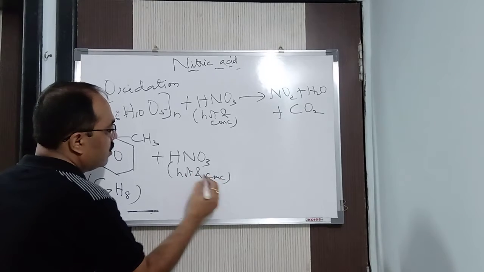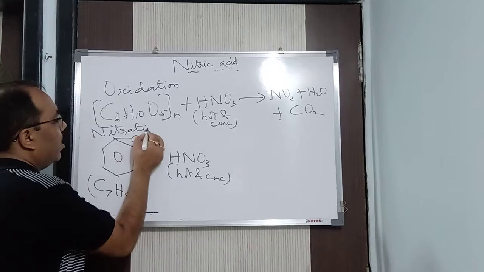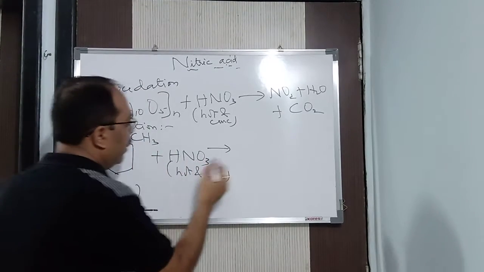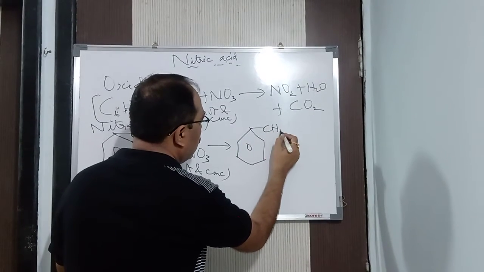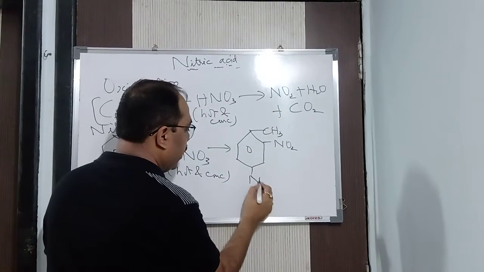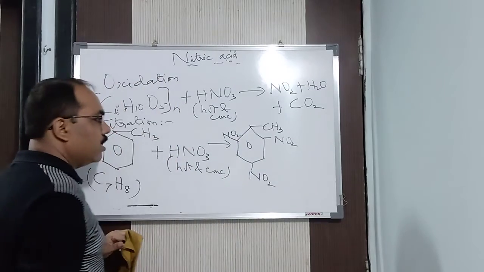Now, this reaction is not called an oxidation reaction. This is known as nitration. Why is it nitration? You will see it. First, let me draw the structure. What will happen? See here, the CH3 group is in the first position. Here NO2 will be added in the second position. The third will not be added. The fourth, fifth, and sixth will be added in this way.